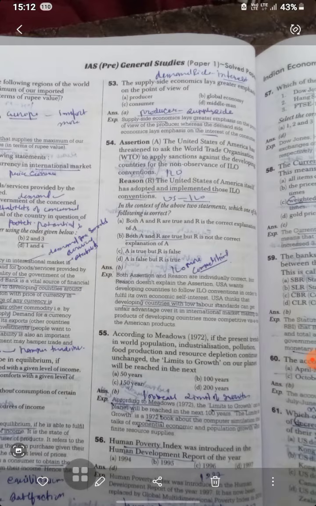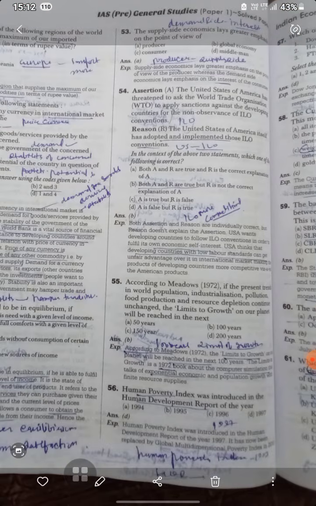The United States of America has threatened to ask the World Trade Organization to apply sanctions against developing countries for non-observance of ILO conventions. The United States of America itself has adopted and implemented those ILO conventions. So both A and R are true, but R is not the correct explanation of A.